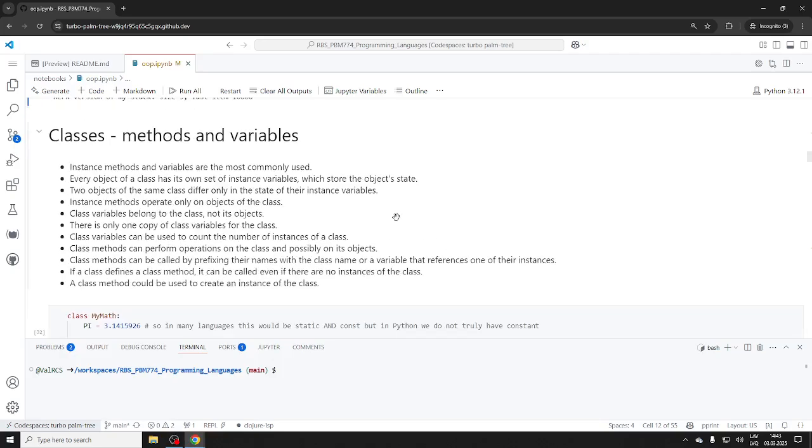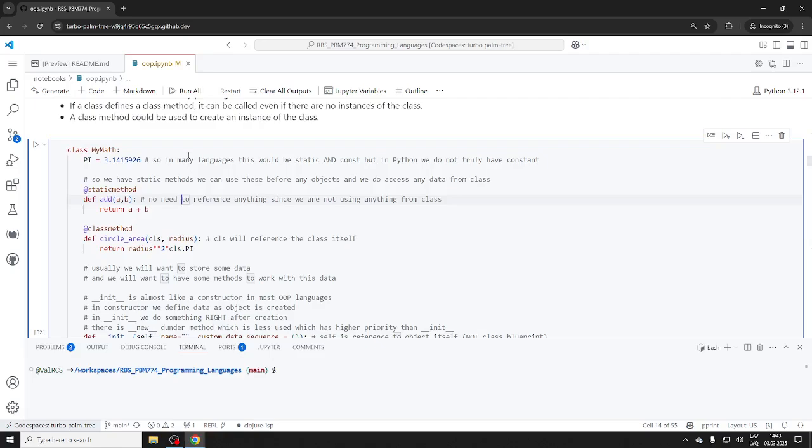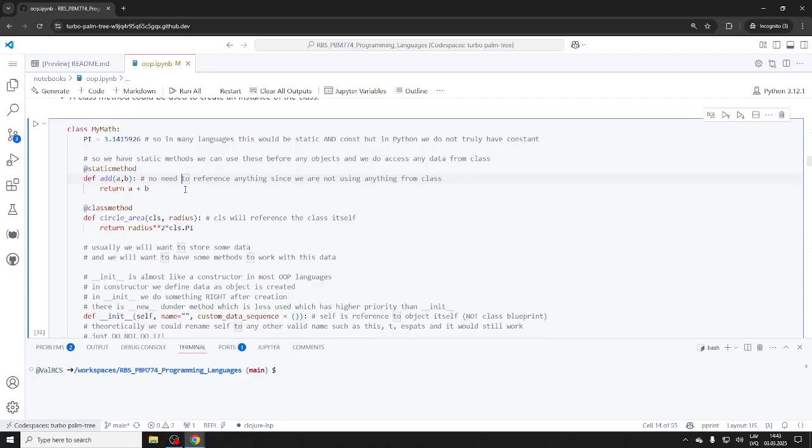So let me see if I have an example of this. Here's an idea, there are two options. Again, most languages don't force you to do this, but what you can do is use something called a decorator.